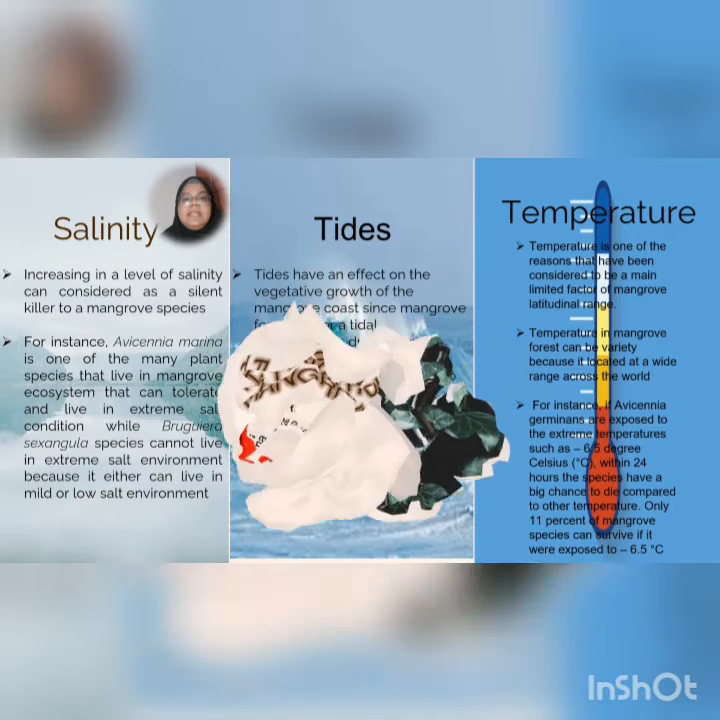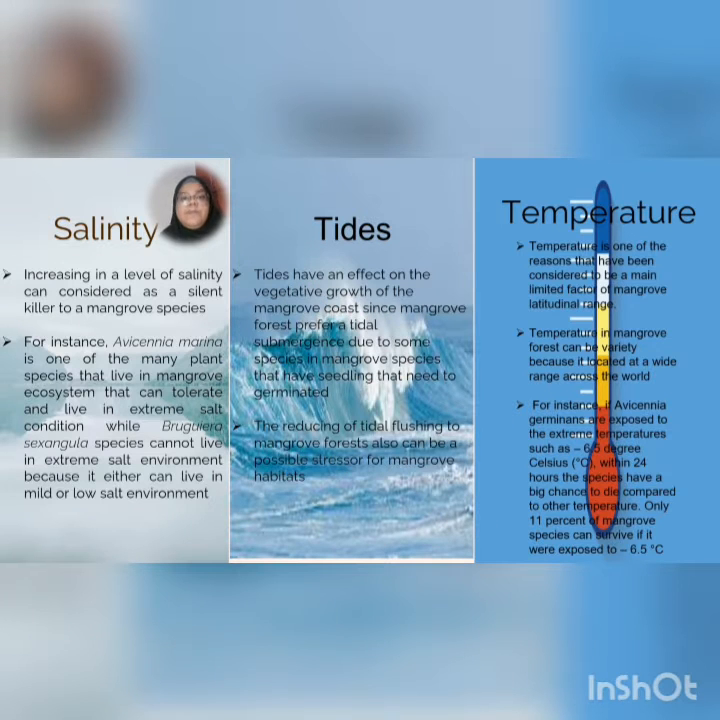conditions. There are three factors that contribute to mangrove distribution. The first one is salinity, where it is considered a silent killer for certain species such as Bruguiera singula, as it cannot tolerate high salinity. The second one is tide, where it has an effect on the vegetation growth of mangrove species, such as it influences the seed germination.